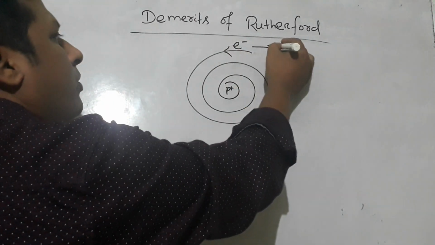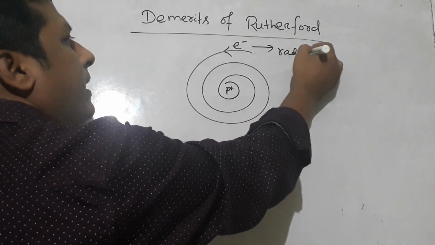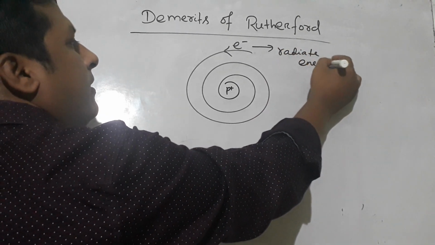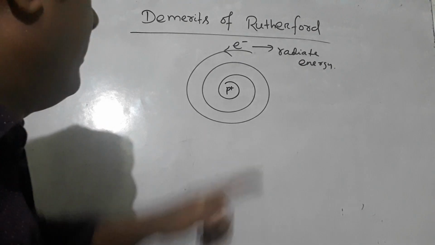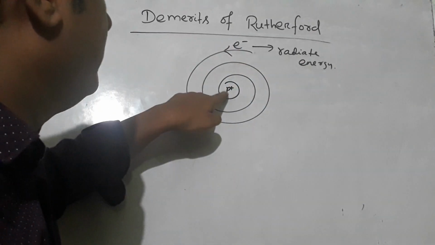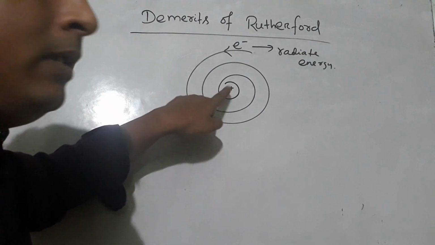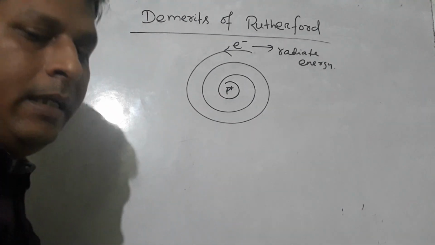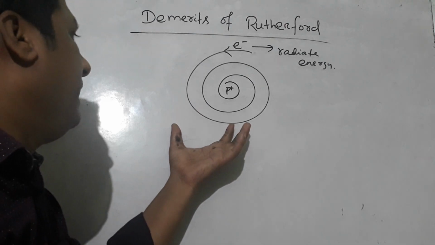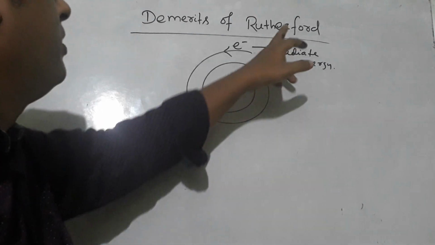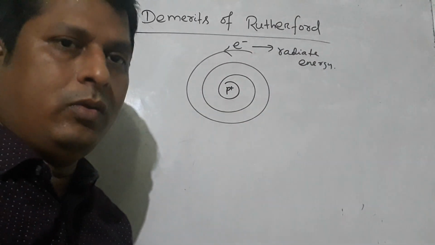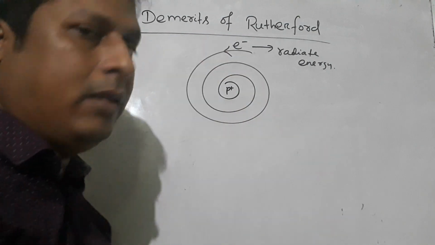slowly, what will it do? It will radiate energy, and finally it will fall to the center of the atom, as a result of which the atom will collapse. But this thing is not happening. So as this thing is not happening, it means the Rutherford atomic model is wrong. So these are the demerits of Rutherford.